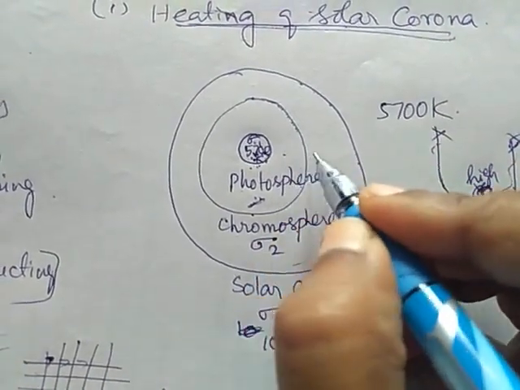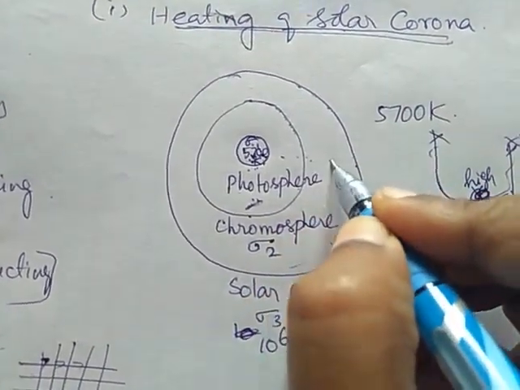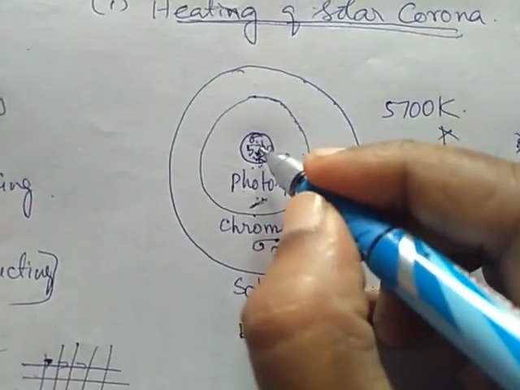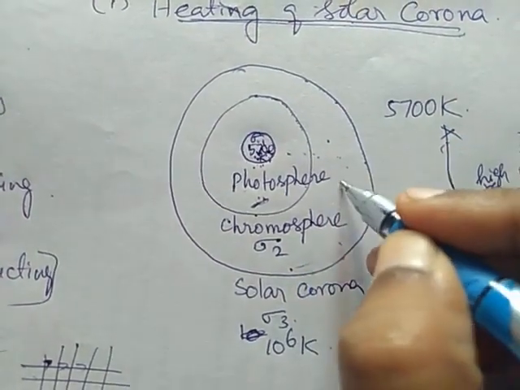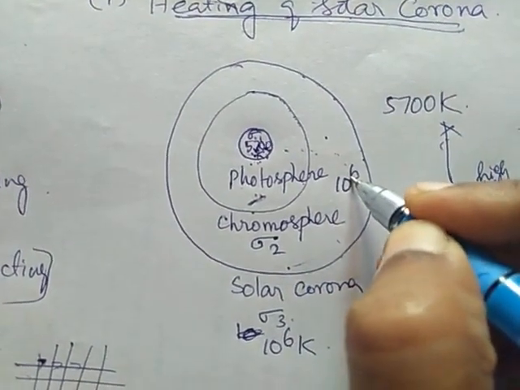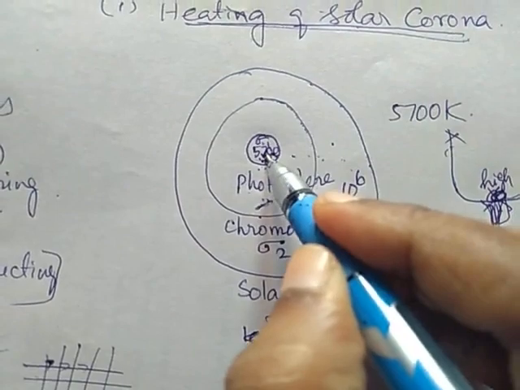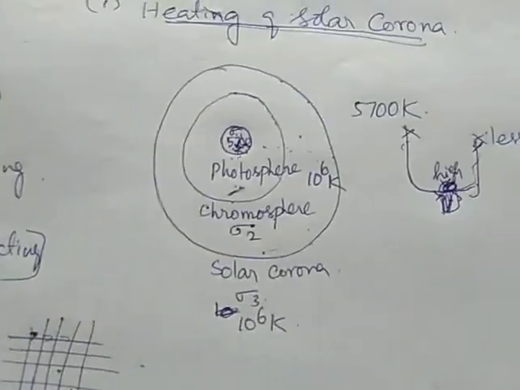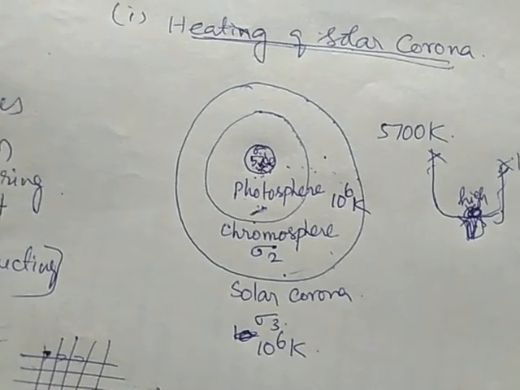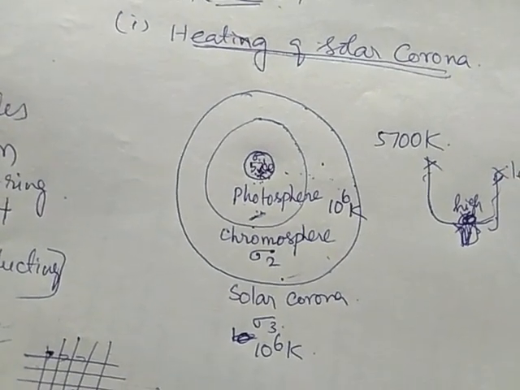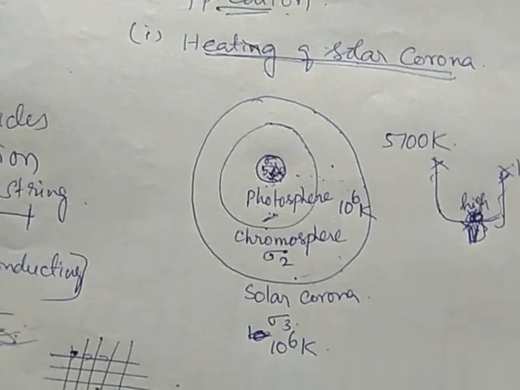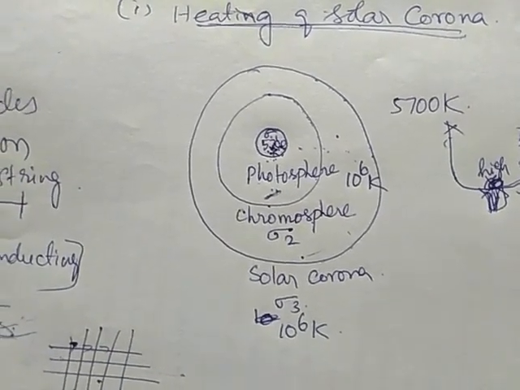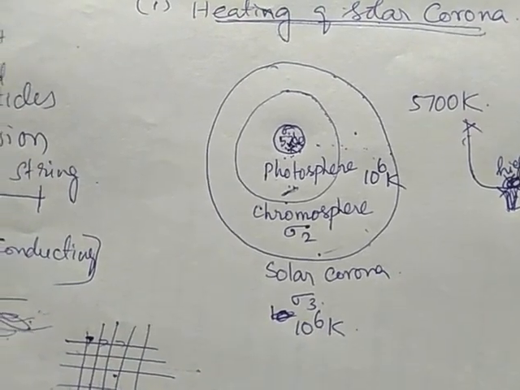Obviously when we move far, the temperature should decrease, but in the solar corona, the third region, the temperature is 10 to the power 6 Kelvin, which is very high. So we have to find the reason for this.